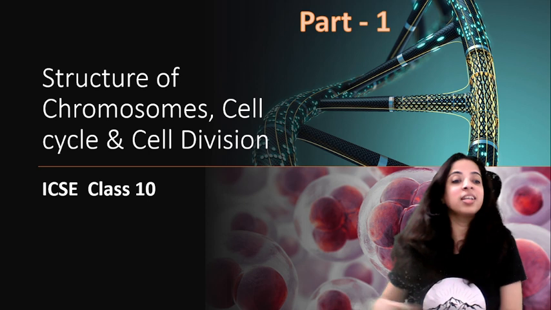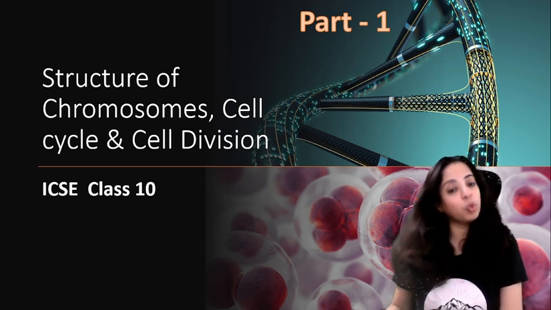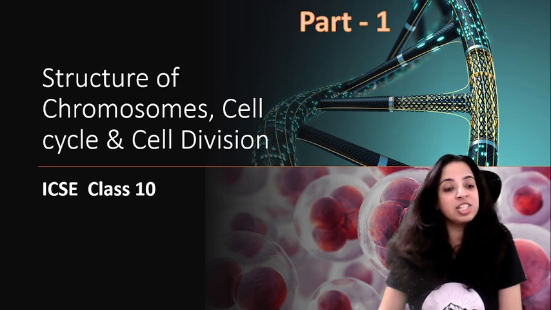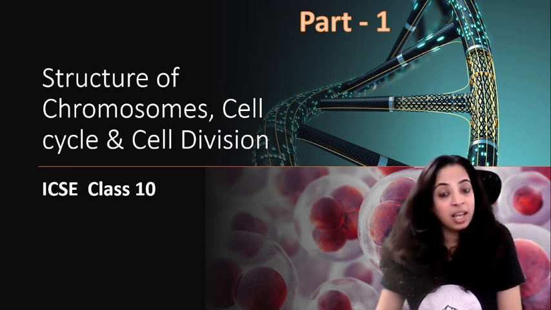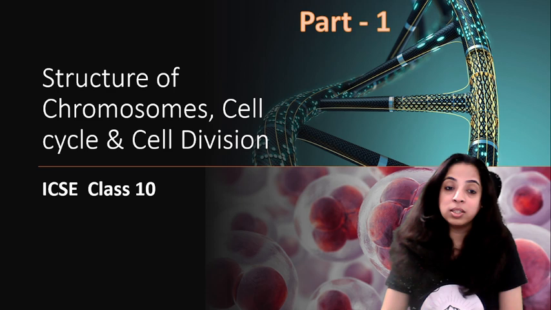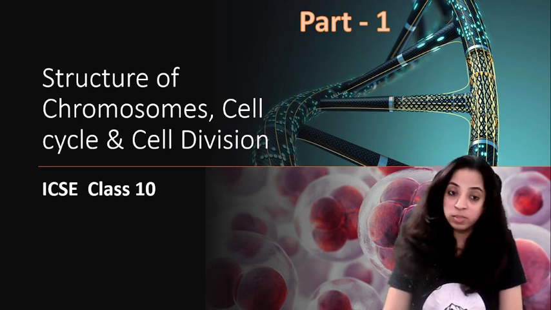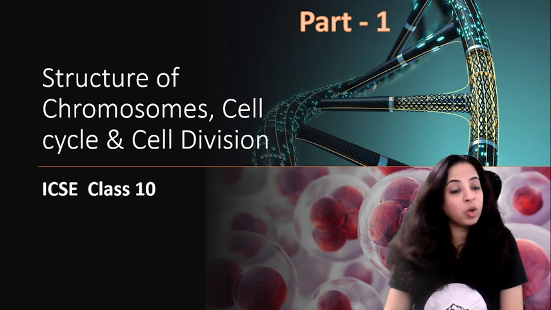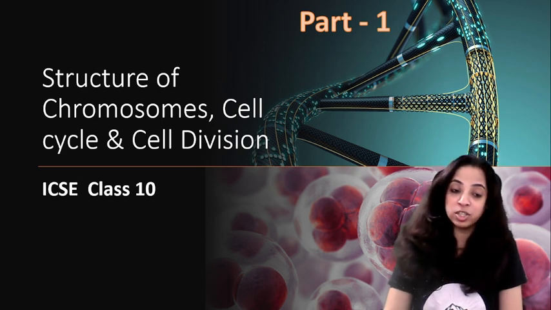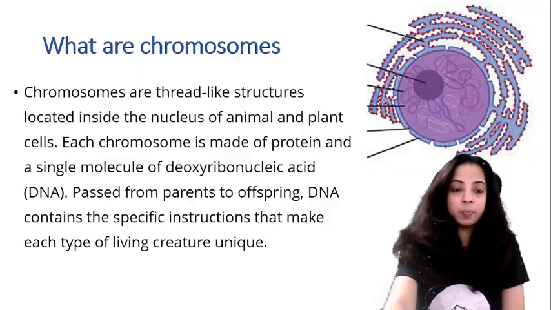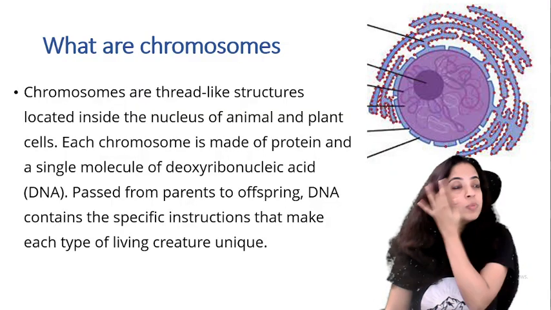Today, we are studying the chapter Structure of Chromosomes, Cell Cycle, and Cell Division. This is for Biology ICSE Class 10, and this is part 1. In part 1, we'll be talking about the structure of chromosomes, and in part 2, we'll be talking about cell cycle and cell division. So, today, let's concentrate on the structure of chromosomes. What are chromosomes basically?